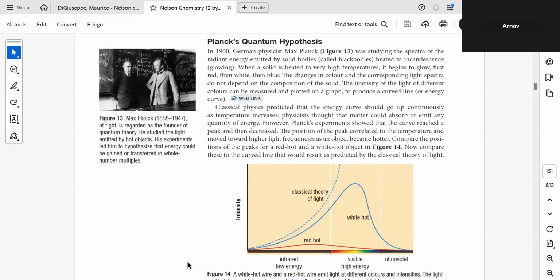Who observed this? Max Planck. What did he observe? That if you heat an object, it will give a certain intensity, and after it reaches a peak, it will drop if you increase the temperature. Correct? So, the peak of intensity.